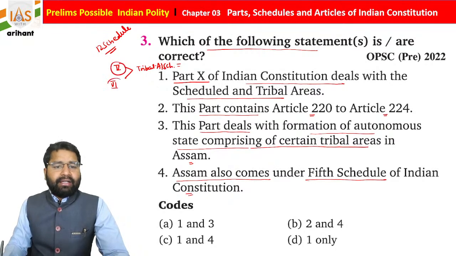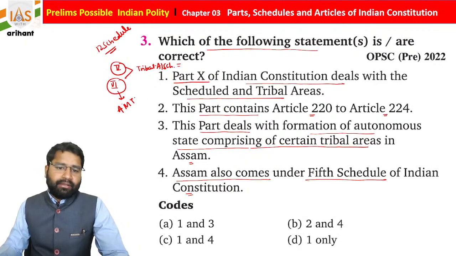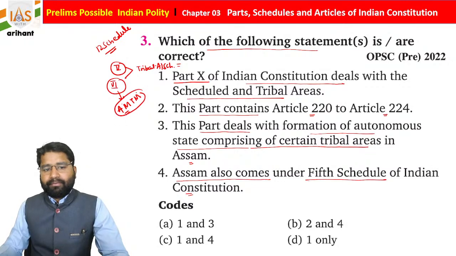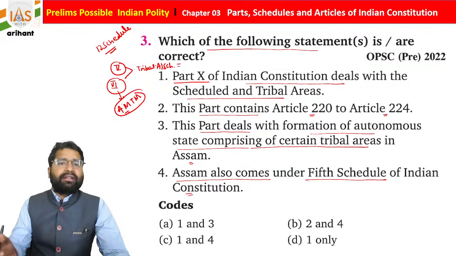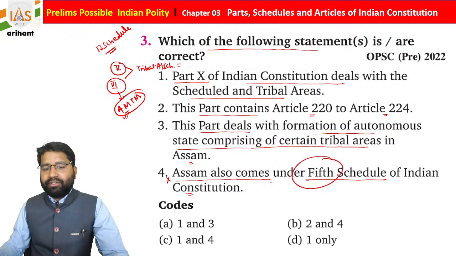But under Schedule number 6, AMTM is there: Assam, Tripura, Meghalaya and Mizoram. You can remember it in this format, AMTM, or by any method. So you find that Assam is not under the 5th Schedule, it is under the 6th Schedule of the Indian Constitution.